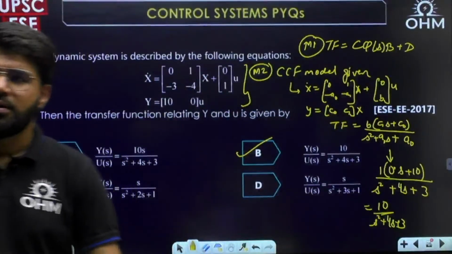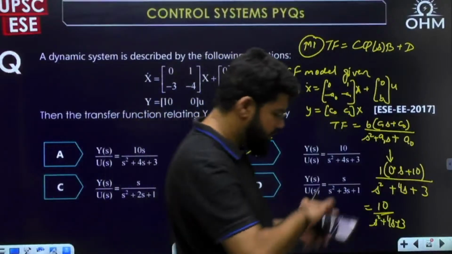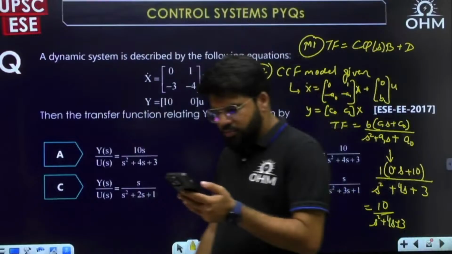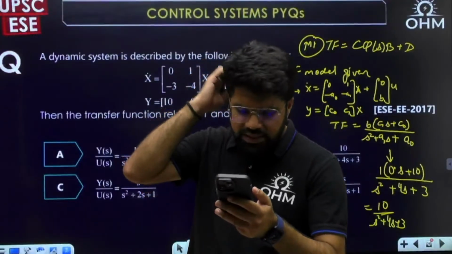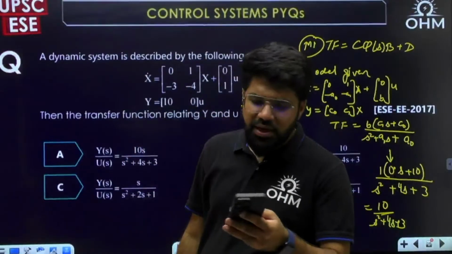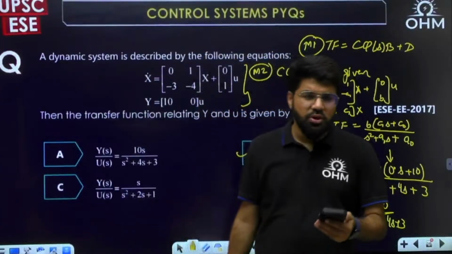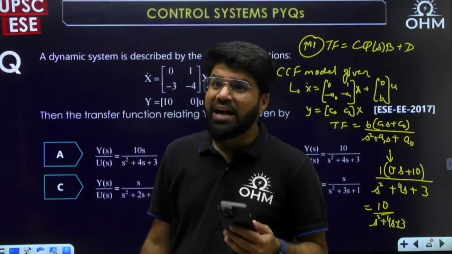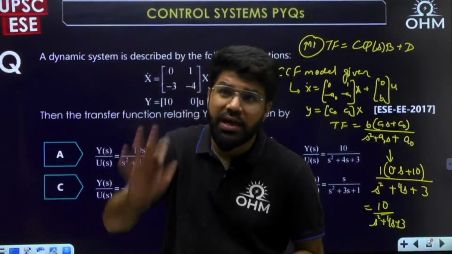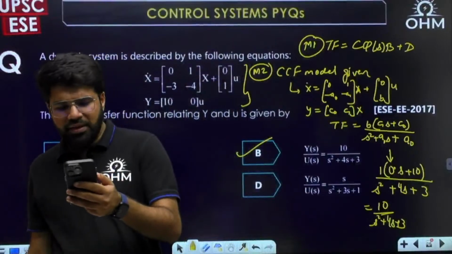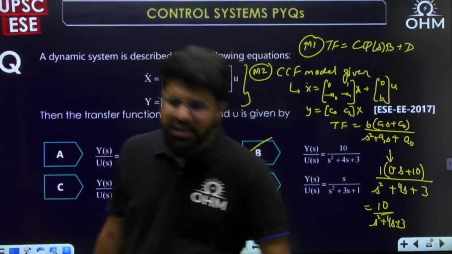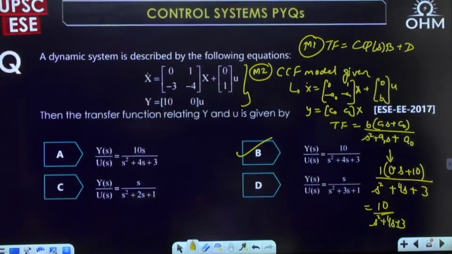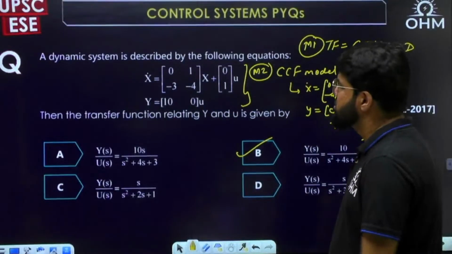Option number B, right? Correct answer, Sai Vikas. It is option number B. Yes, Ajay, we'll have signals PYQs also in this ESE. Probably next time planning 1 or 2 sessions on maths. That is also important, because maths is there in paper 1, the GS paper, and for EE students, maths is there in paper 2 also, the technical portion. Next I'm probably planning maths and then signals. In the upcoming few days, we'll cover both. Right, let's go to the next question.